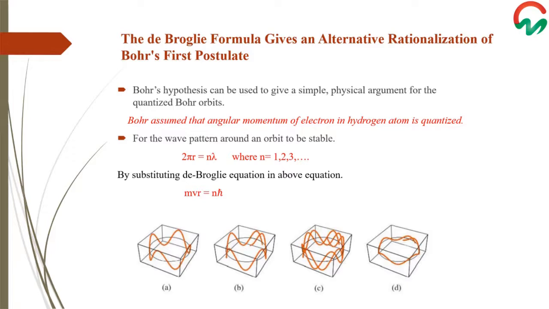The de Broglie equation can be used to give a simple physical argument for the quantized Bohr orbits. As the electron revolves around the proton, it has some wavelength associated with it. For the orbit to be in a stable condition, it is assumed that the wave must match, or be in phase, as the electron makes a complete revolution around the orbit. Otherwise, there will be cancellation of some amplitude upon each revolution, and the wave will disappear.